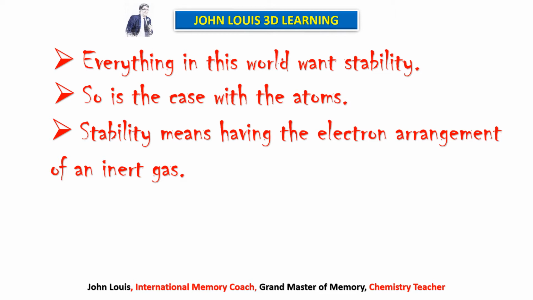Same way, all these atoms either gain electrons or lose electrons to become stable. So that's a thing we need to understand. And we need to understand why some elements are willing to donate, that means why they want to lose electrons, and why some elements want to gain electrons. All these things are based on certain rules. So that is what we are going to learn in this presentation.